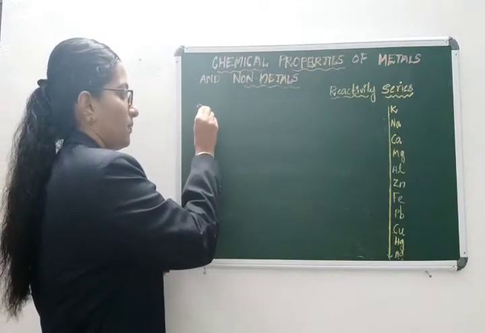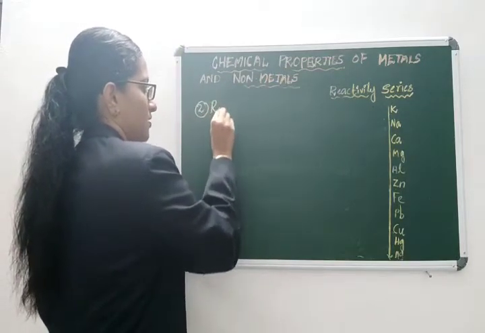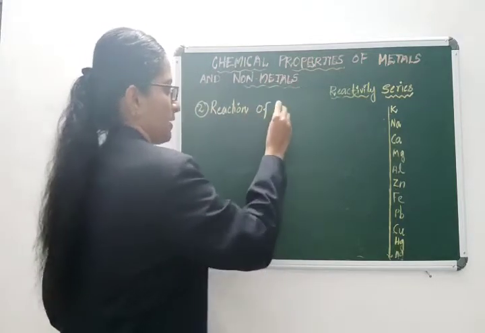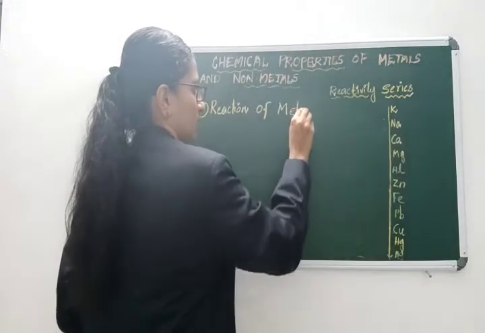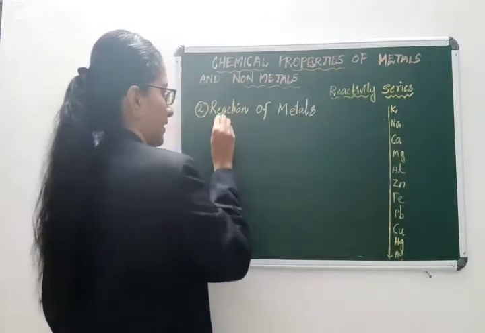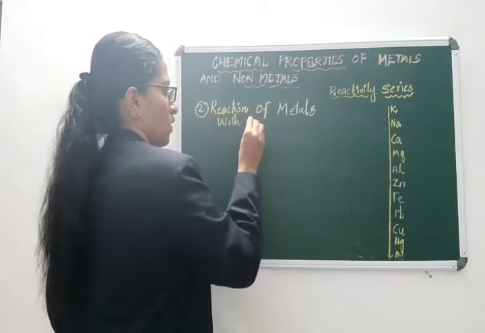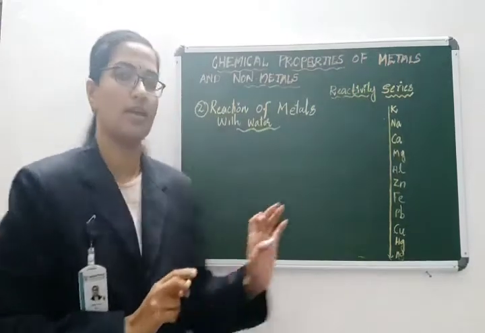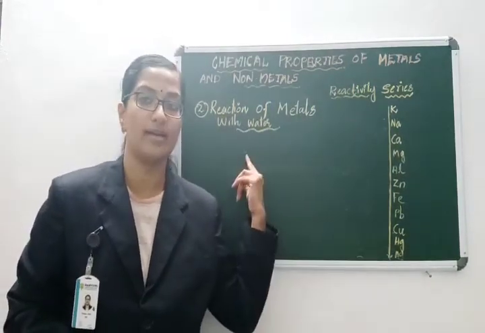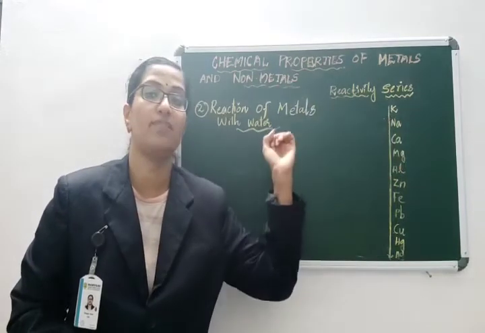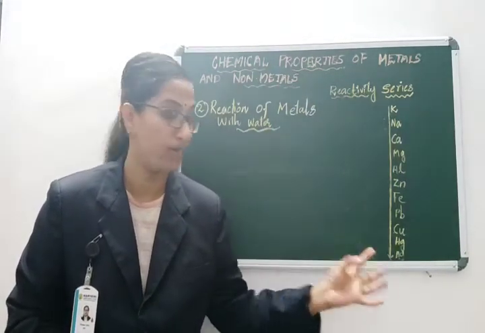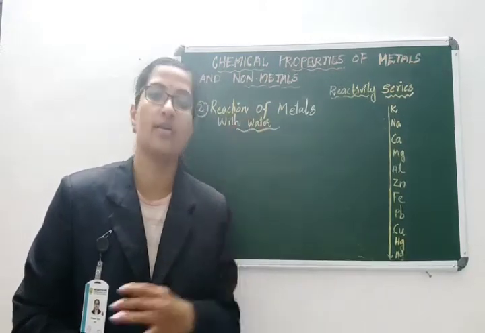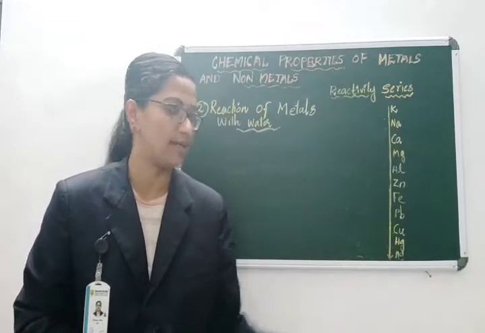The second chemical property: let us discuss the reaction of metals with water. When we react metals with water, you can see that potassium and sodium react very vigorously. But as you come down, you can see these metals never react with water. They never react with oxygen also, since they are least reactive.